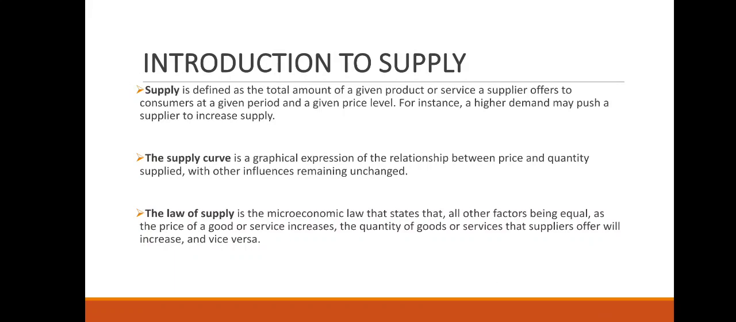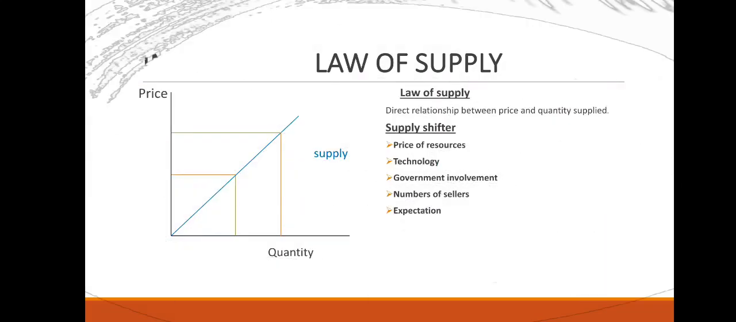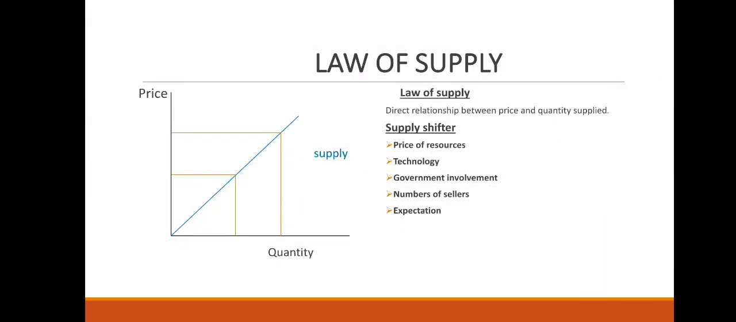Why is understanding what supply means? Supply is defined as the total amount of a given product or service a supplier offers to consumers at a given period of time or a given price level. For instance, a higher demand may push a supplier to increase supply. The supply curve is a graphical expression of the relationship between price and quantity supplied, with other influences remaining unchanged. The law of supply is a direct relationship between price and quantity supplied.